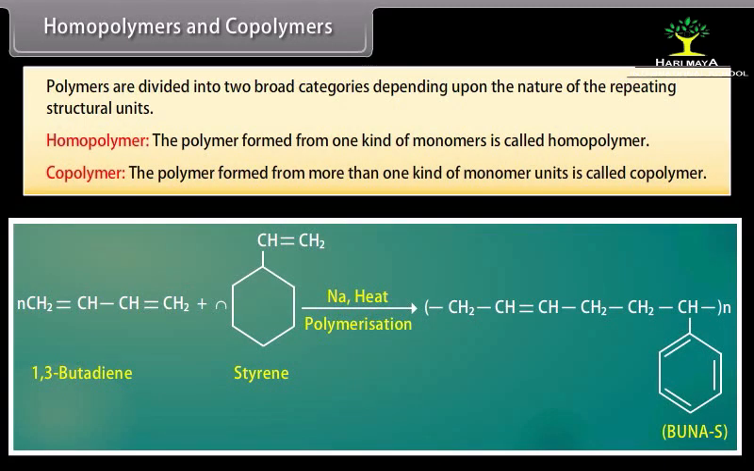Copolymer. The polymer formed from more than one kind of monomer units is called copolymer. For example, Buna S rubber is formed by 1,3-butadiene and styrene.